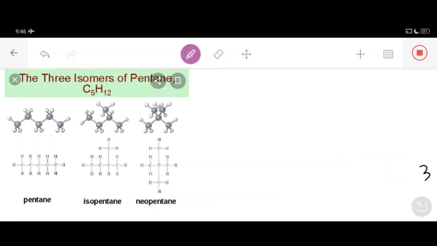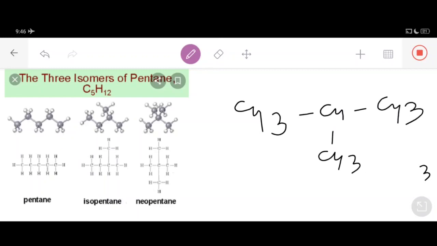Now the second isomer of butane is like this: CH3, CH, CH3, CH3, dear students. Let's open this formula.